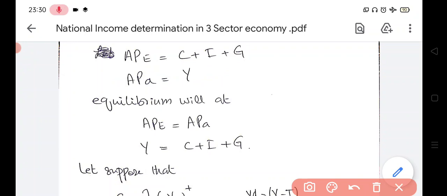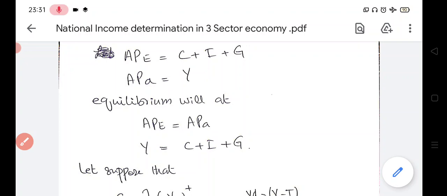equilibrium of the economy will be at that point where aggregate planned expenditure equalizes the aggregate actual expenditure. This is the basic formula. Now we know here that the aggregate planned expenditure is equal to C plus I plus G, while the aggregate actual expenditure is equal to the Y, right?